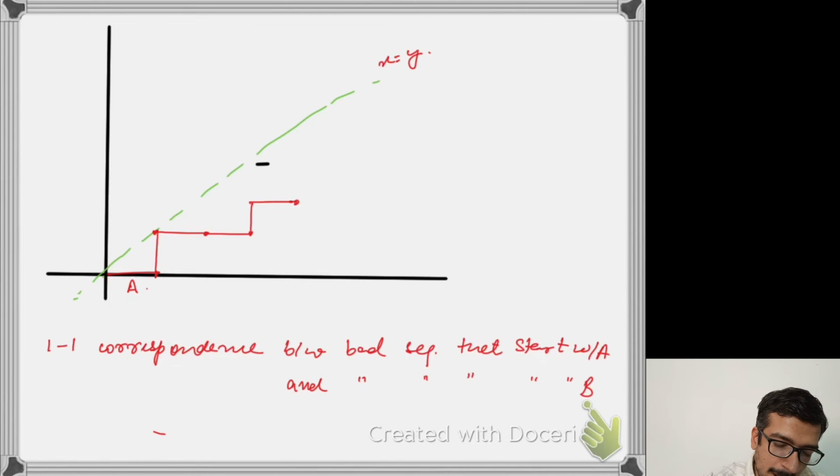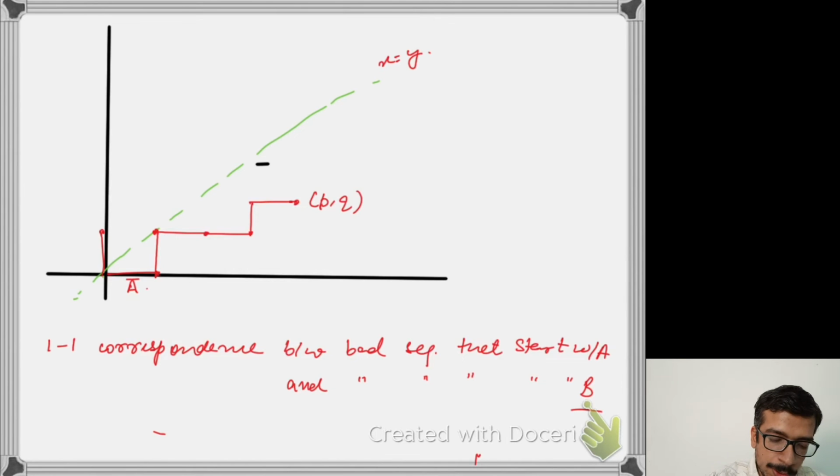Well, I'm going to look at the paths of these sequences. Any bad sequence which starts with an A starts with a horizontal line but touches x equals y at some point. Any bad sequence which starts with a B essentially starts with a vertical line and it has to cross this x equals y line because P comma Q lies below this line.